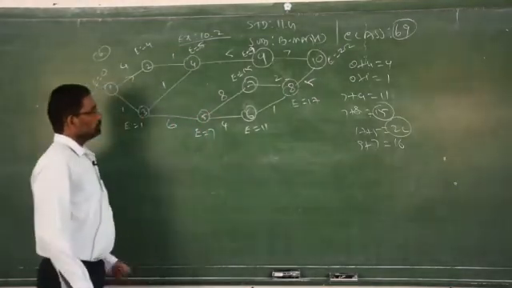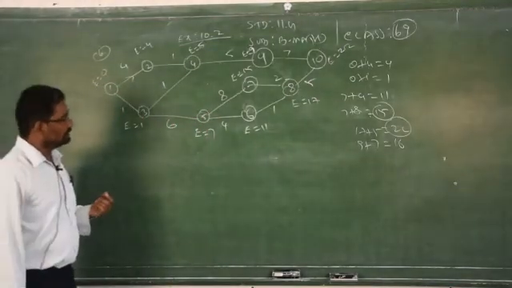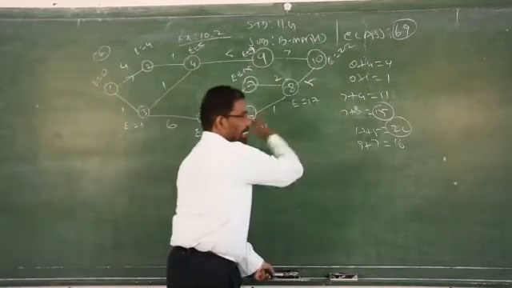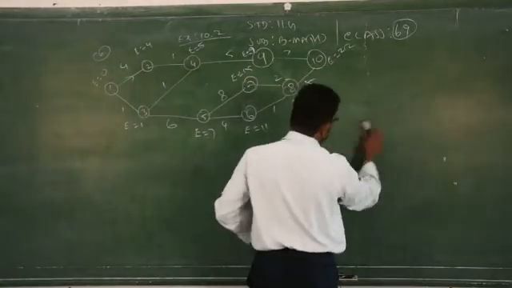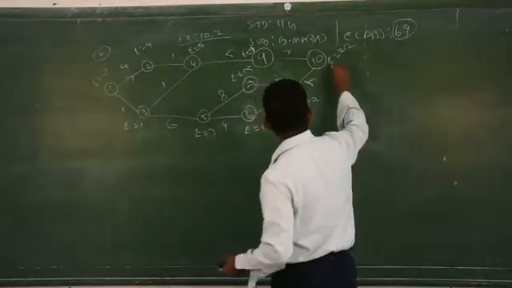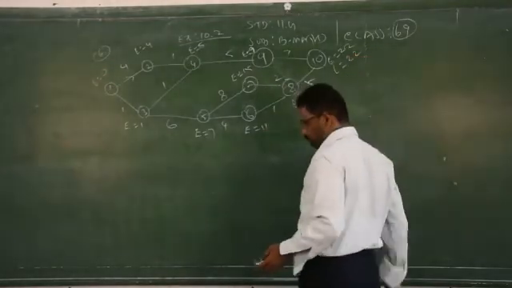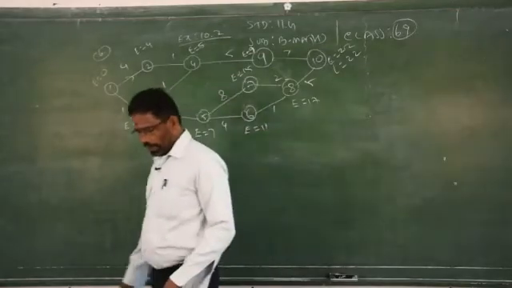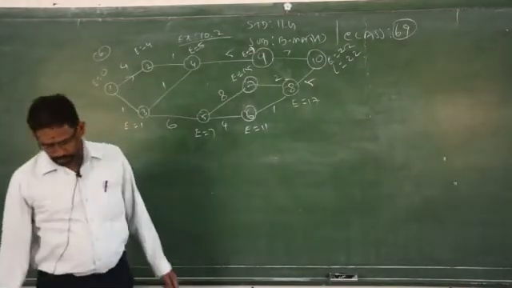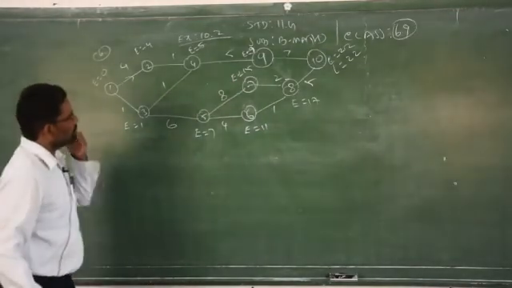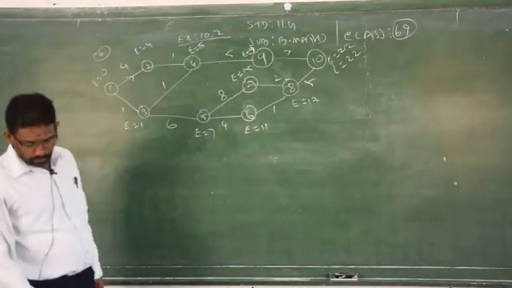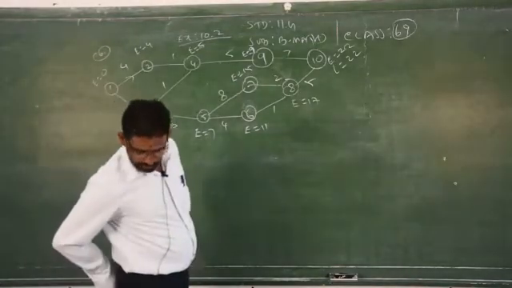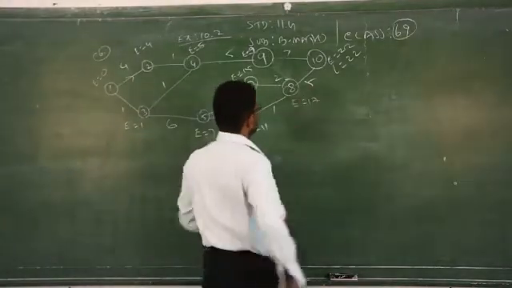Clear. So now you have to find out the least value, that is the backward pass. For backward you have to see only the least value. Start from L is equal to 22. From 10 we have 2 pathways, one is 9, another one is 8. 22 minus 5 is 17.